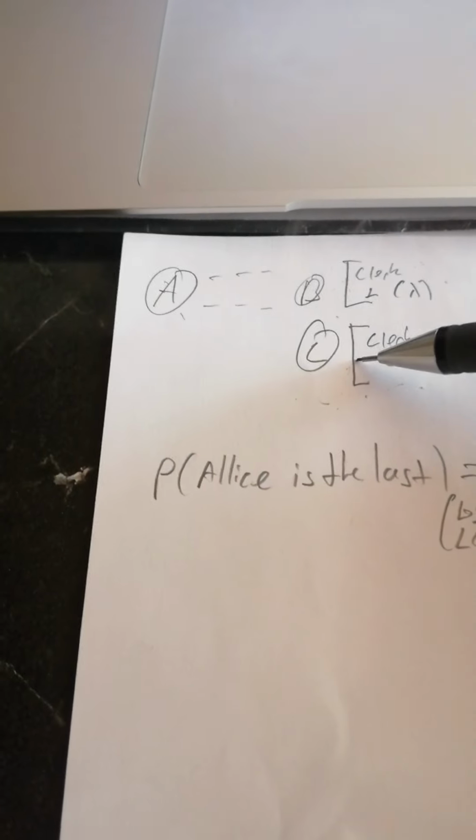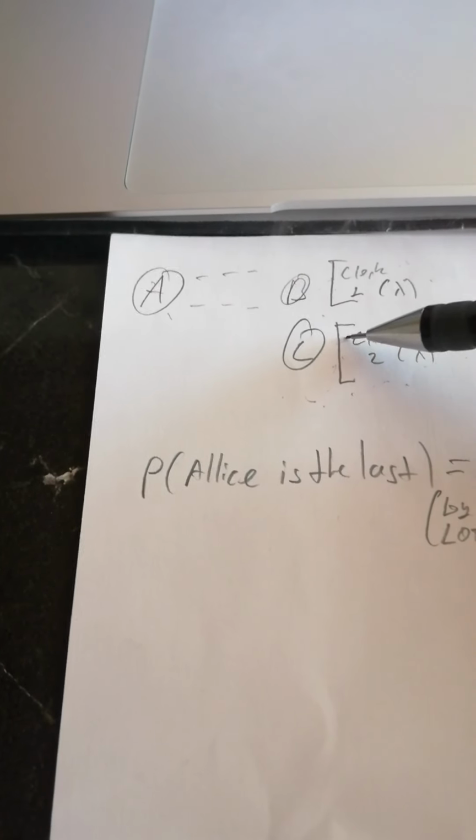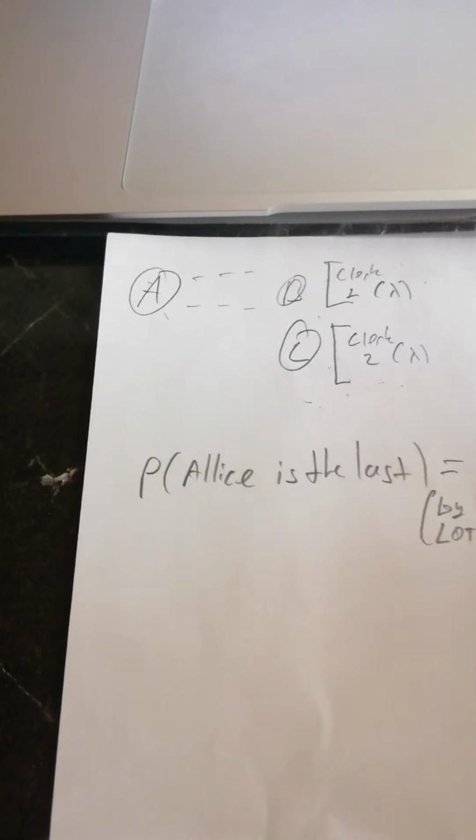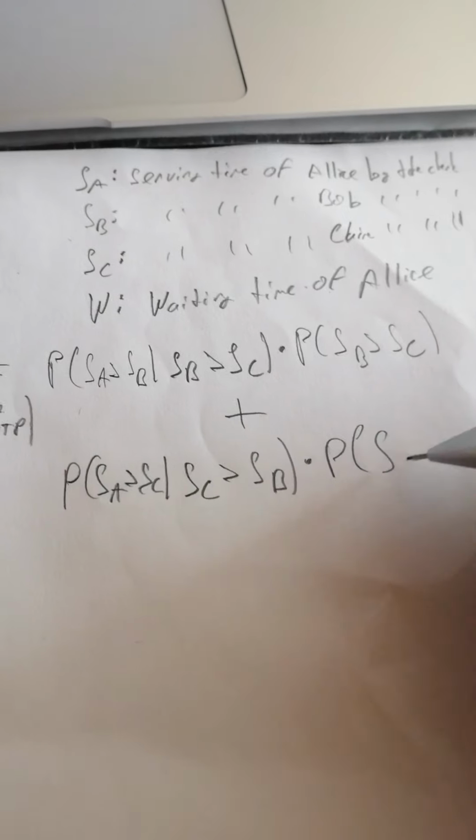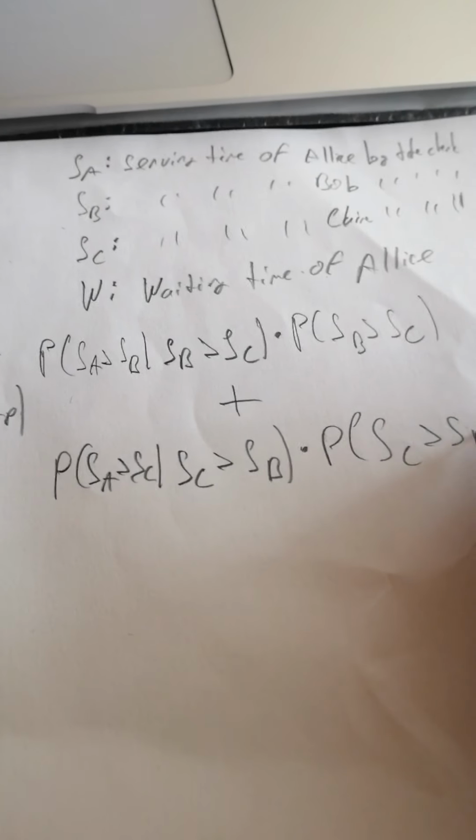And the serving time of Alice is greater than the serving time of Claire. Why? Alice and Claire are here. Claire needs to leave first, then Alice. Times the probability that the serving time of Claire is greater than the serving time of Bob.